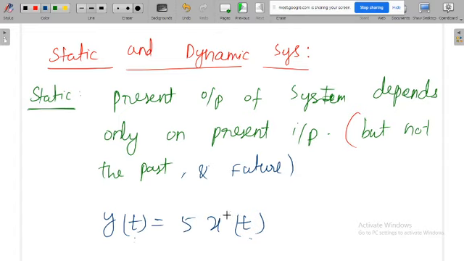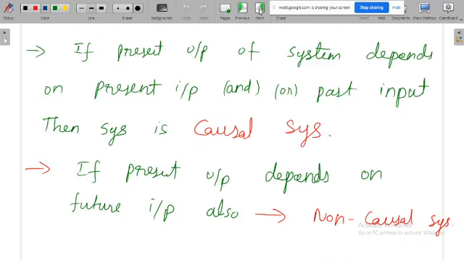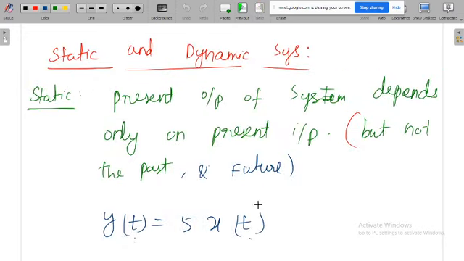But if you observe here, if the system is static, it is also causal. What is the condition for causal? The condition for causal is that the present output of the system depends on present input and/or past input. In a static system there is no past input. So definitely a static system is a causal system. That means all static systems are causal.